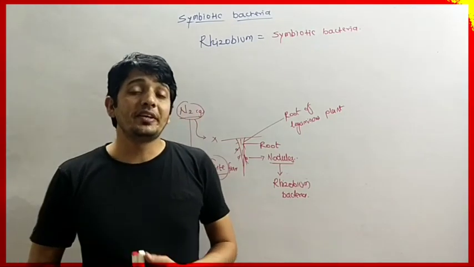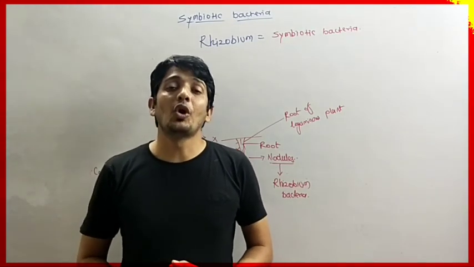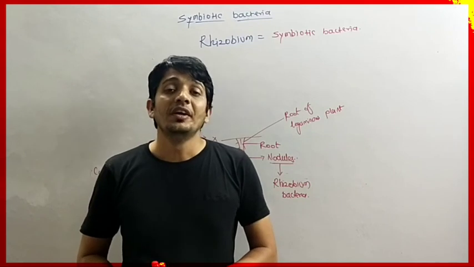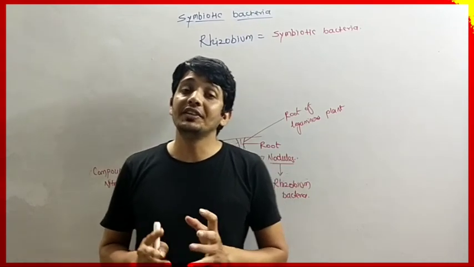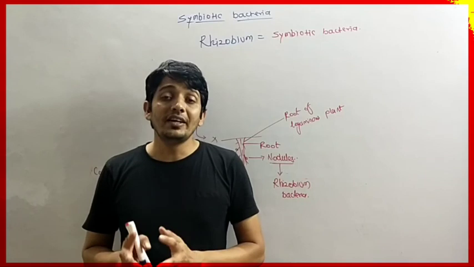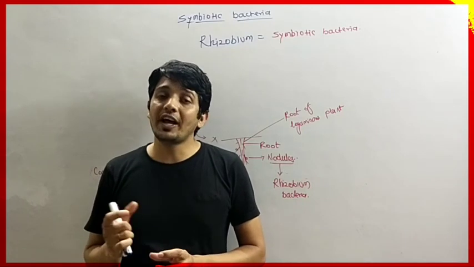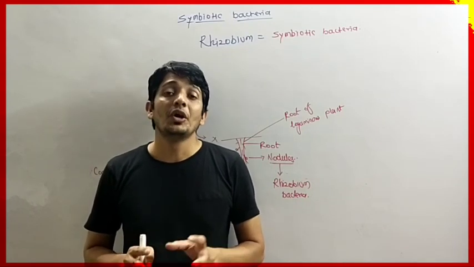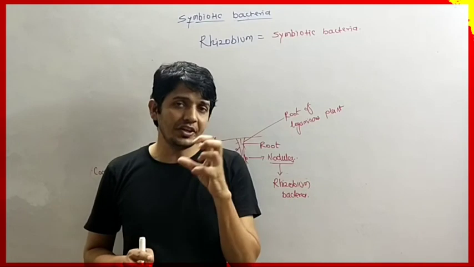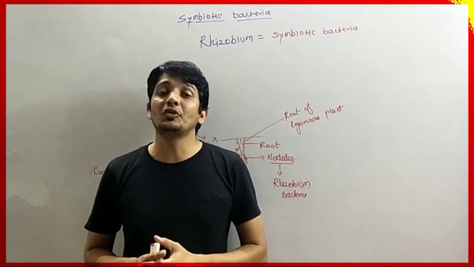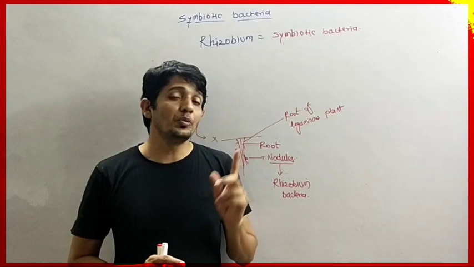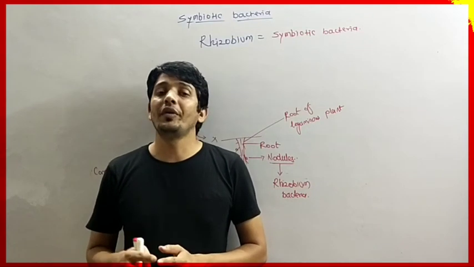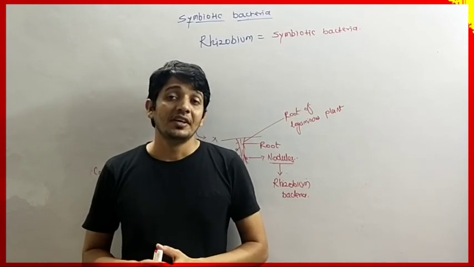Rhizobium bacteria is useful for crop production. When seeds are sown in the farm, a solution of the Rhizobium bacteria is made and the seeds are inoculated with it before being sown into the field.